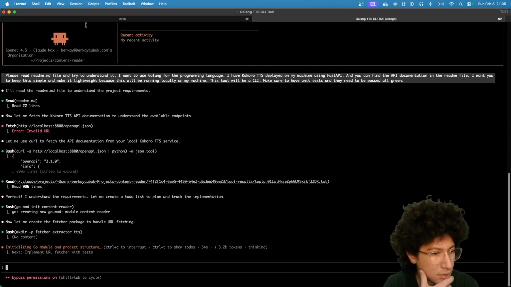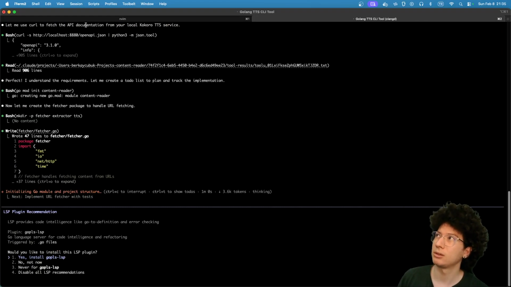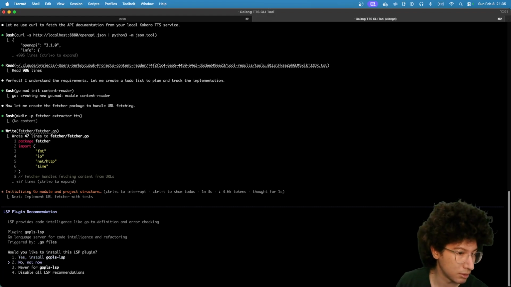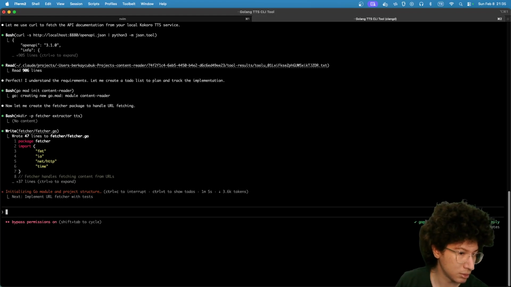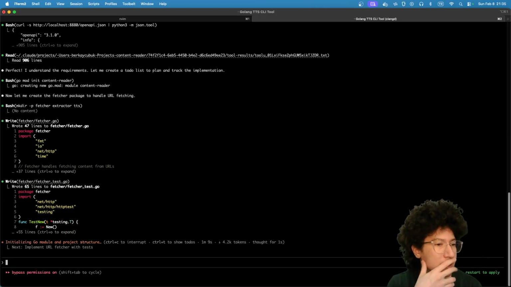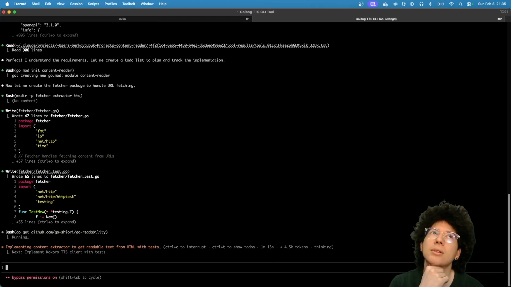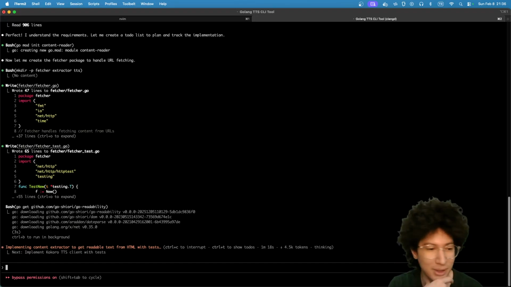Okay, there is a fetcher, extractor, and TTS. Yeah, because it needs to fetch the site contents. Yeah, install Go, please. Yeah, we have a fetcher. I wonder how it will handle the content because I don't want it to read the HTML text.